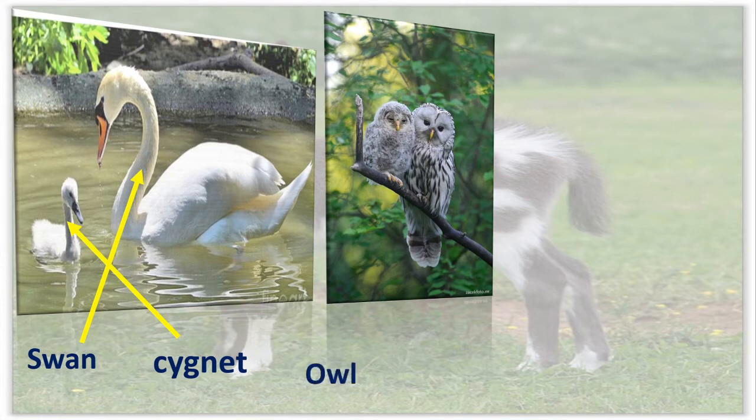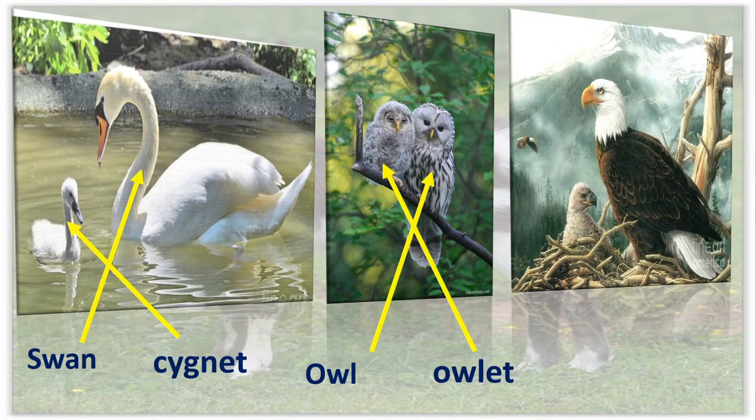Next, this is owl, and the young one is called as owlet. Okay, along with the picture, you have to remember the words. Next, see this, eagle, isn't it? See, this is mother eagle, and the young one it is called as eaglet. What we call eaglet. See again, swan, cygnet, owl, owlet, and eagle, eaglet.